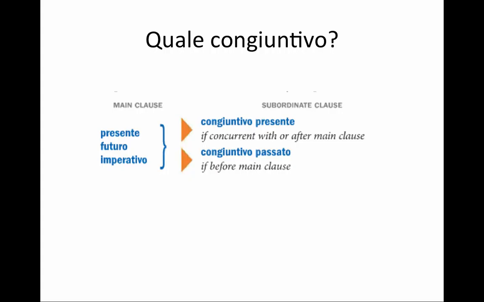So here's the rule. If in the main clause I have present tense, or I could also have future or imperative, they're not as common, but they're possible, then in my subordinate clause I only have two options. I can either use the present subjunctive or the past subjunctive. It depends on whether my subordinate clause is concurrent or subsequent to the main clause, or if my subordinate clause happened before my main clause. Let's look at some different examples now.